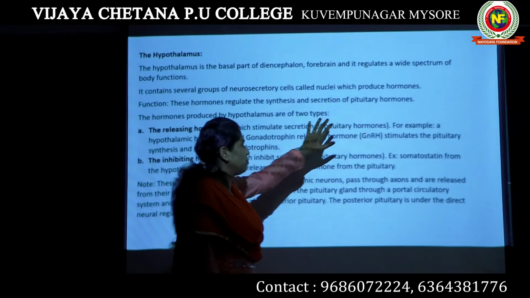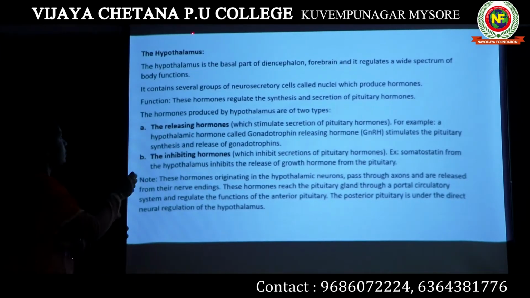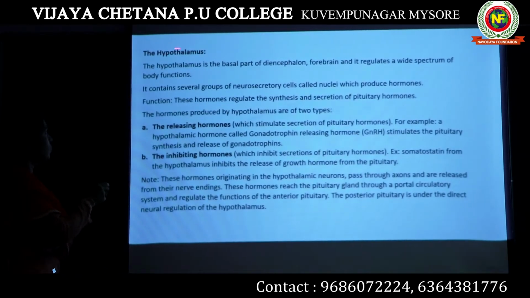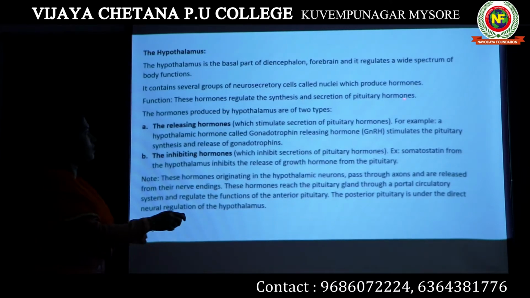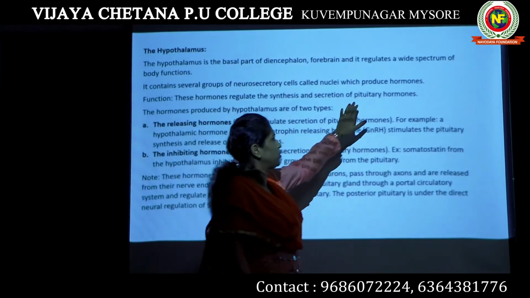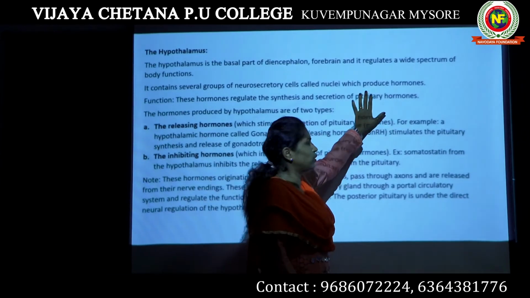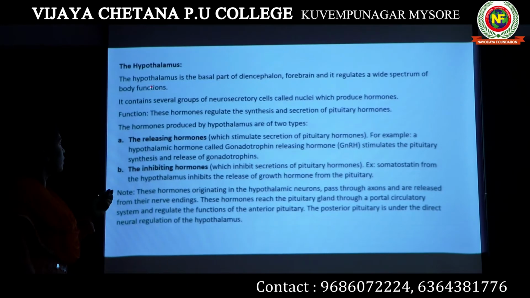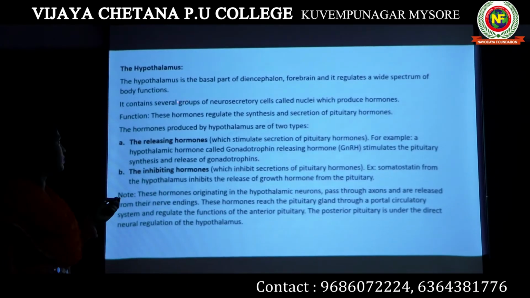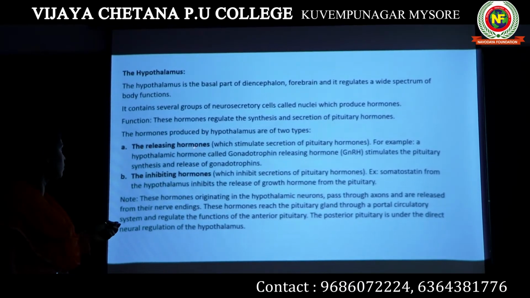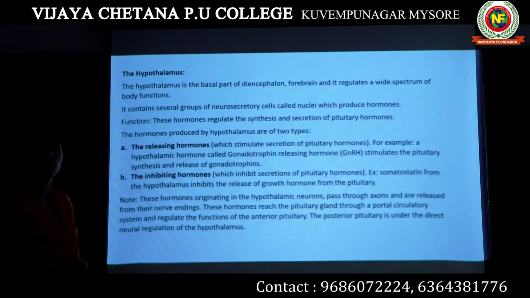It's a point to remember that the hypothalamus is a part of our brain. It releases hormones. These hormones always control the secretion of pituitary hormones. In our body we have one more endocrine gland known as the pituitary gland. The function of the pituitary gland is controlled by the hypothalamus. The hormones secreted by the hypothalamus can be classified into two types. The first one is releasing hormones. The second type is inhibiting hormones.